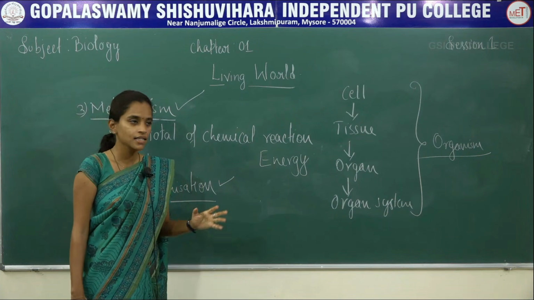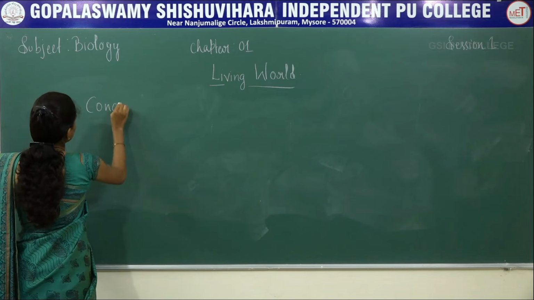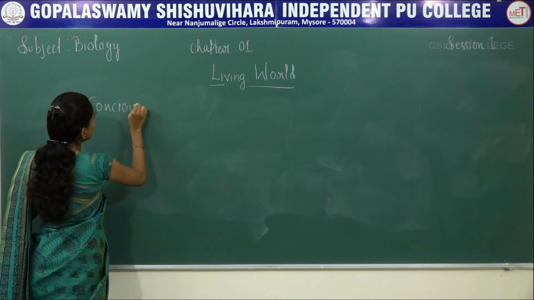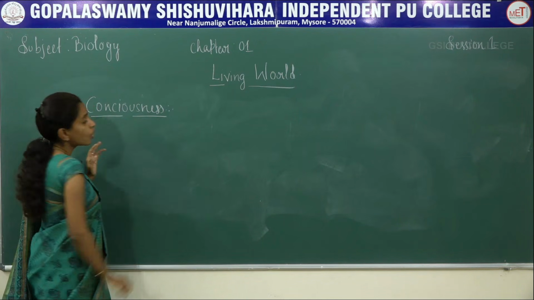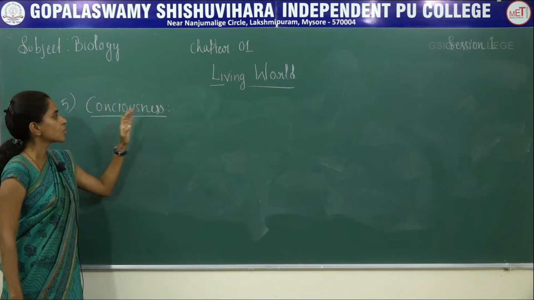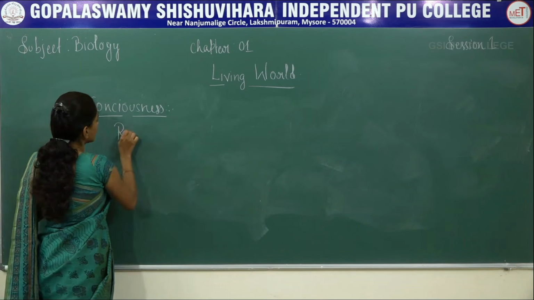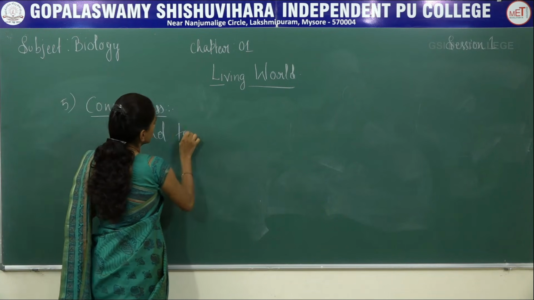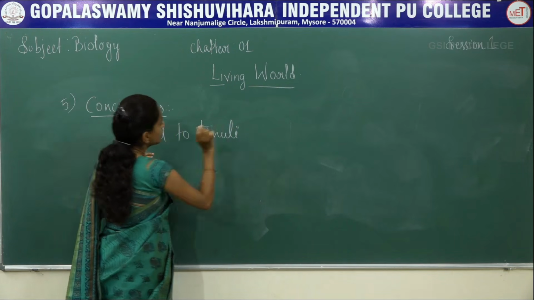And the last criterion will be consciousness. To define consciousness, it is the ability to respond to stimuli.